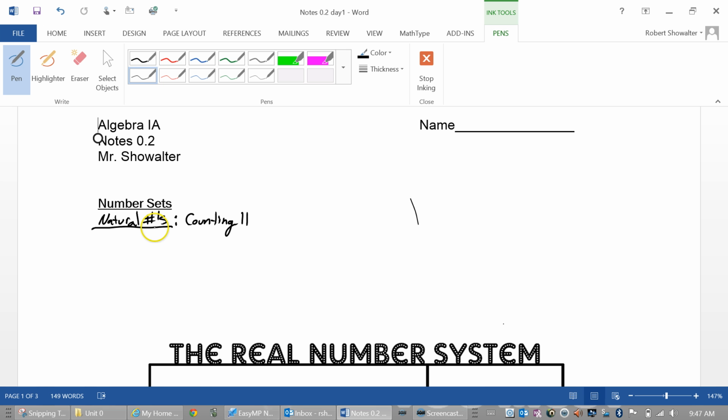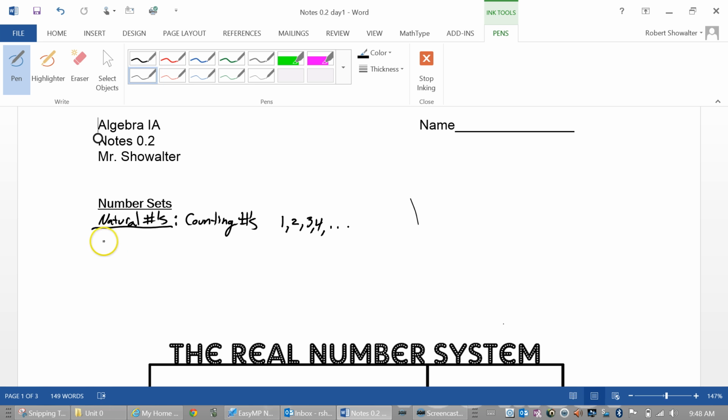Can you write this down? Counting numbers. And then examples of those would be, somebody start counting, except for starting at 0. So 1, 2, 3, 4, and so on and so forth. How many counting numbers exist? An infinite amount, right? They go on forever and ever and ever. Okay, natural numbers.